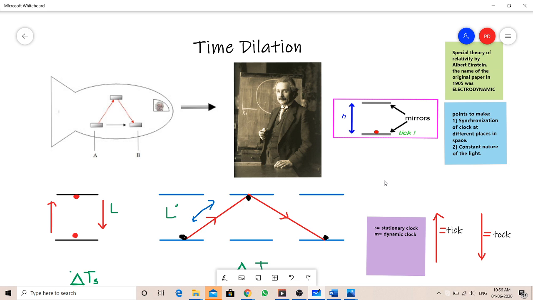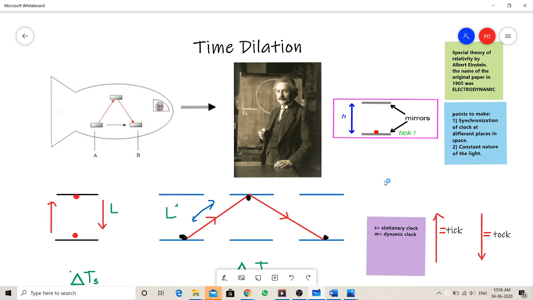So time dilation is one of the most important factors of special relativity, because it gives us a factor that we are going to encounter, which is very essential in all of physics.